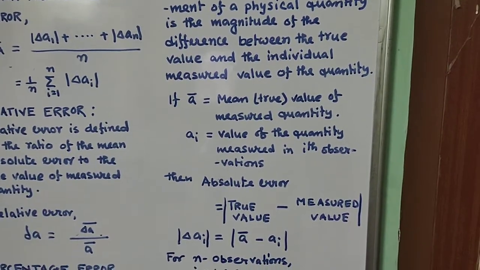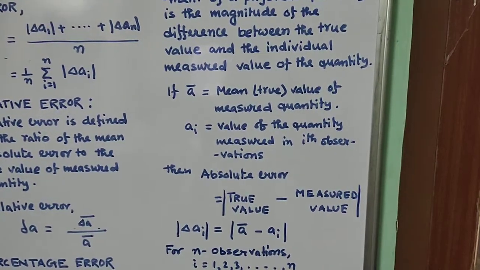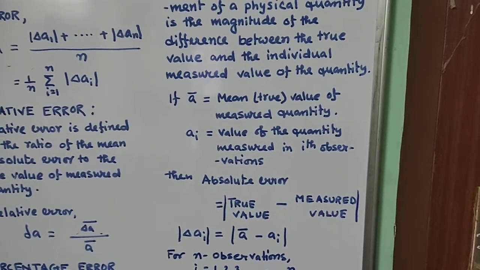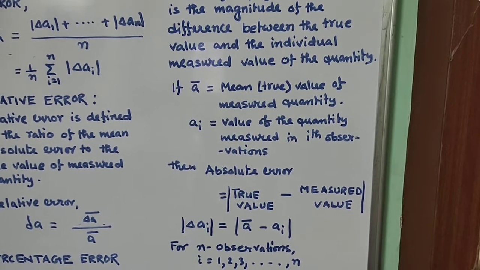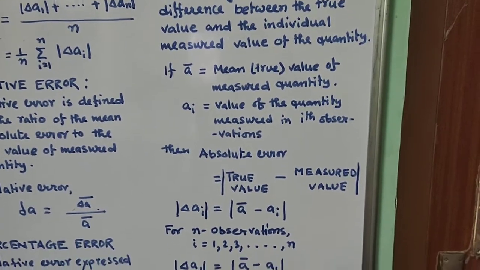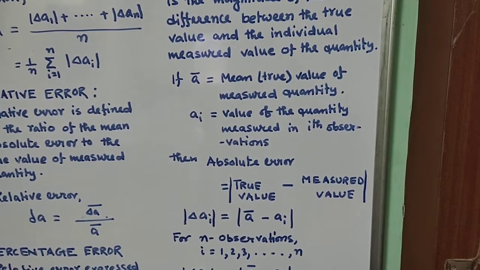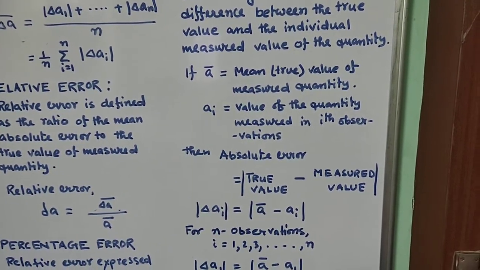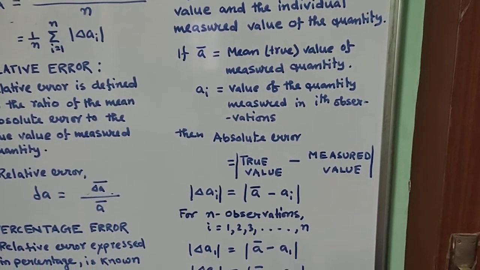So if we consider the ith observation, the absolute error for the ith observation is here. The true value is nothing but the mean of the set of n observations, that is your a bar, and ai is nothing but the value of the quantity measured in the ith observation. Now if we consider n observations, then i goes from 1, 2, 3 till n.